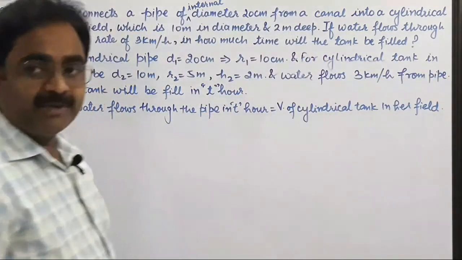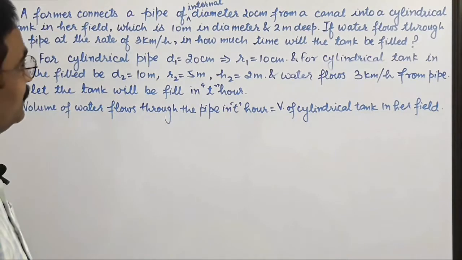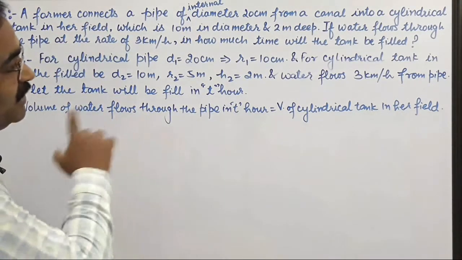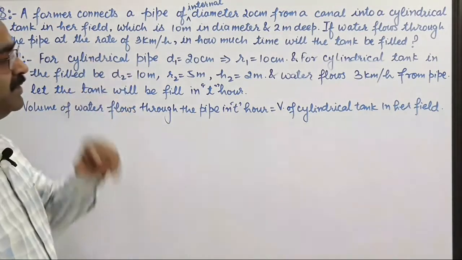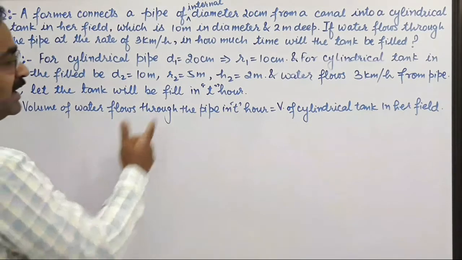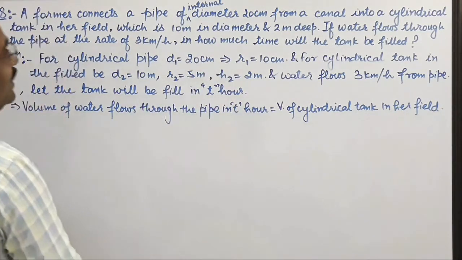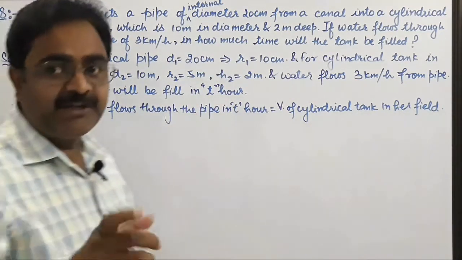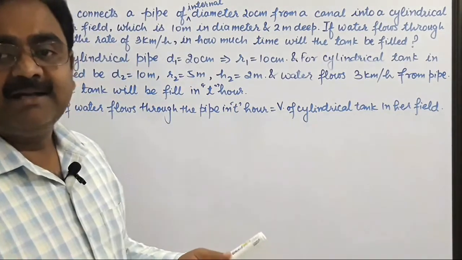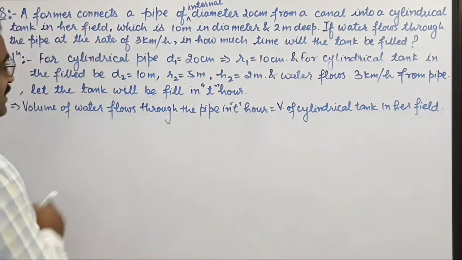Okay, so any problem? As it is given, the water flows through the pipe in T hours, that is in 1 hour 3 kilometer of water is flowing. As you know that the pipe is in cylindrical shape, so its volume is pi r square h.